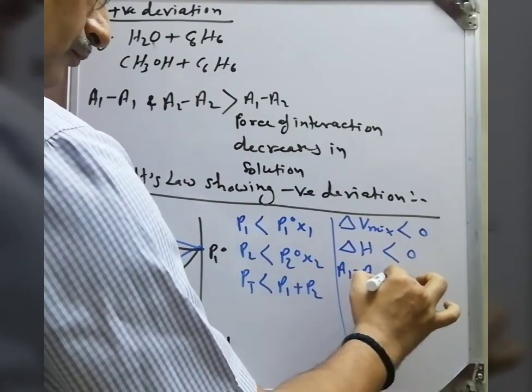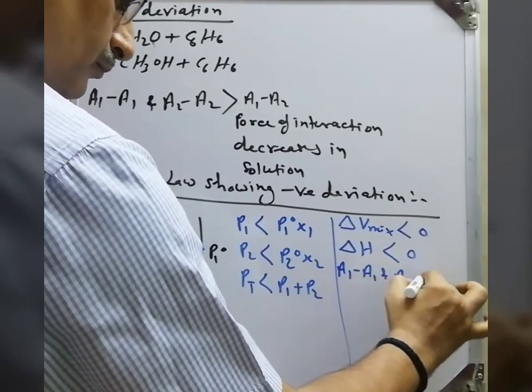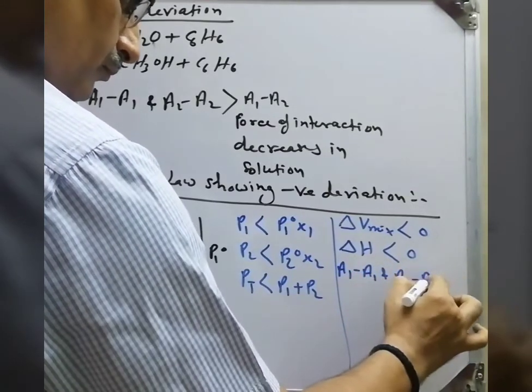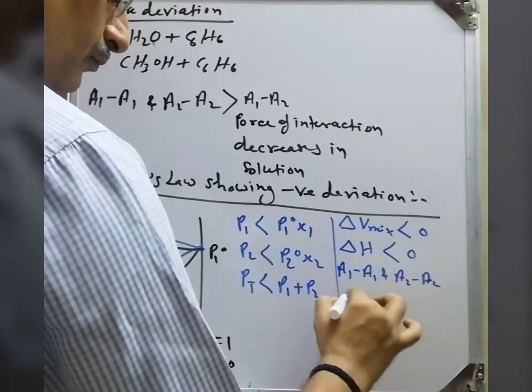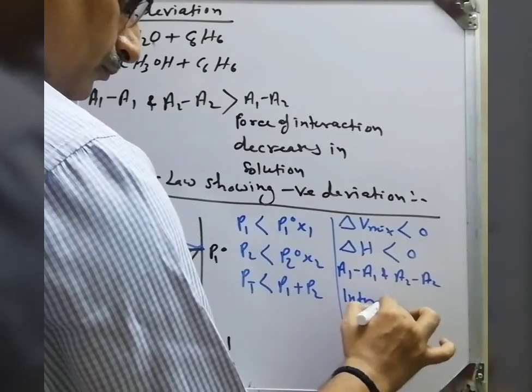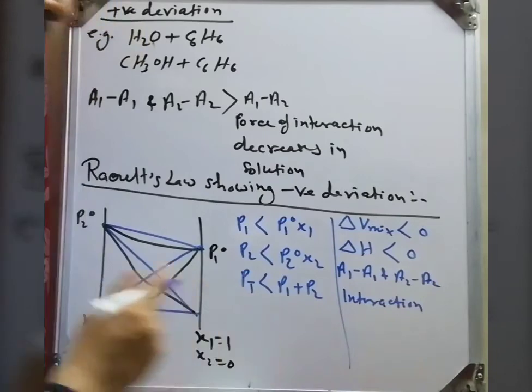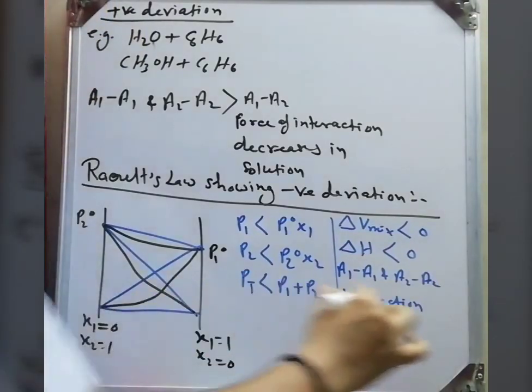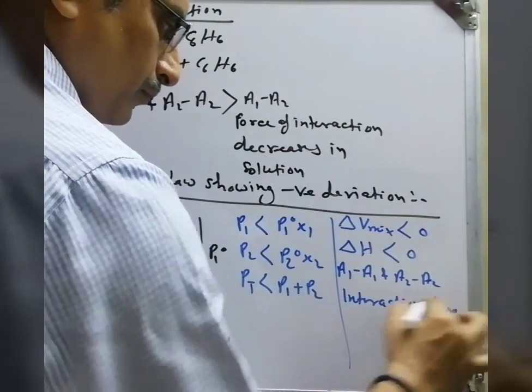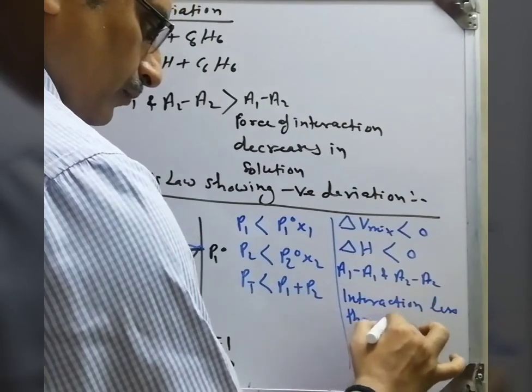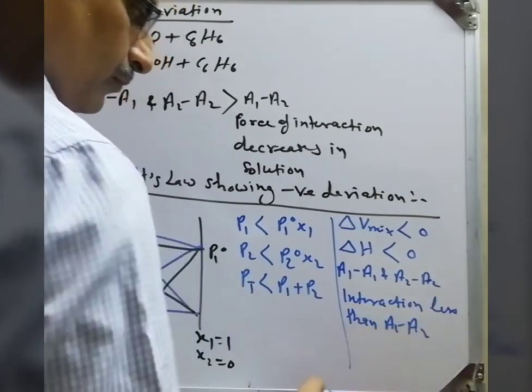As I told you, interaction force is just opposite of this positive deviation. A1, A2. Initially I told you A1 is what? Solvent, and A2 is what? Solute. Less than the A1-A2 interaction.